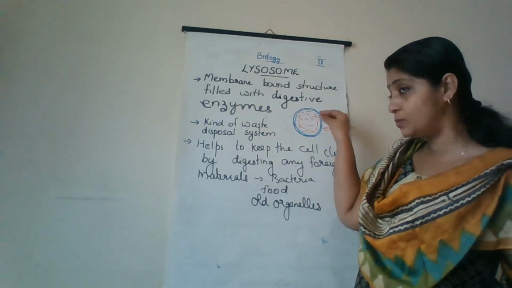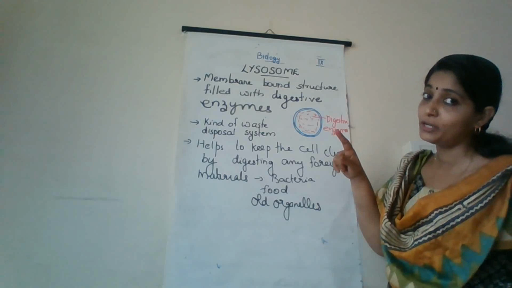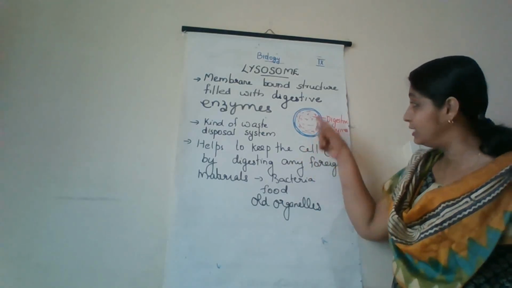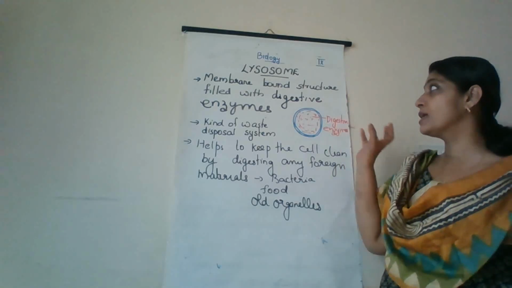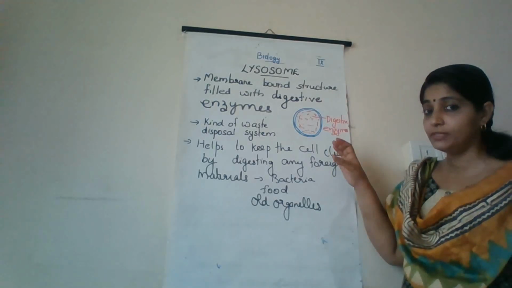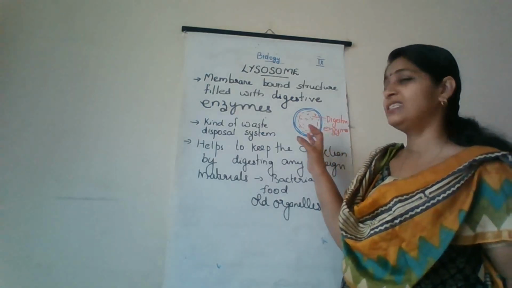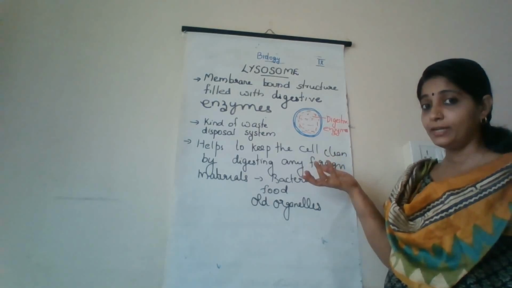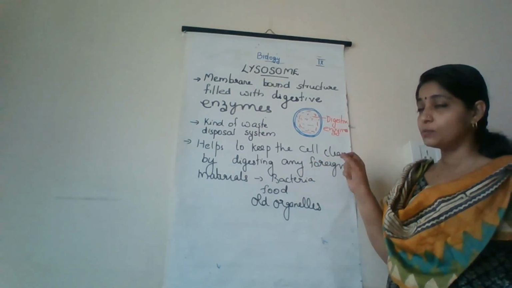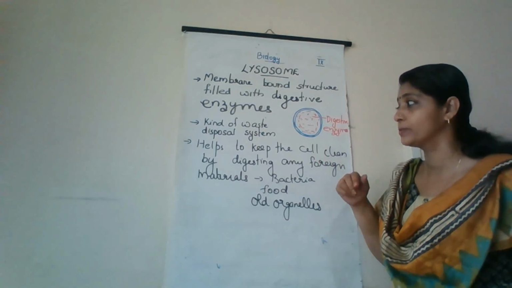These enzymes are produced by the endoplasmic reticulum and packed inside this bag in the Golgi apparatus. The lysosome is actually a kind of waste disposal system of the cell. The removal of waste from the cell is done by the lysosomes.